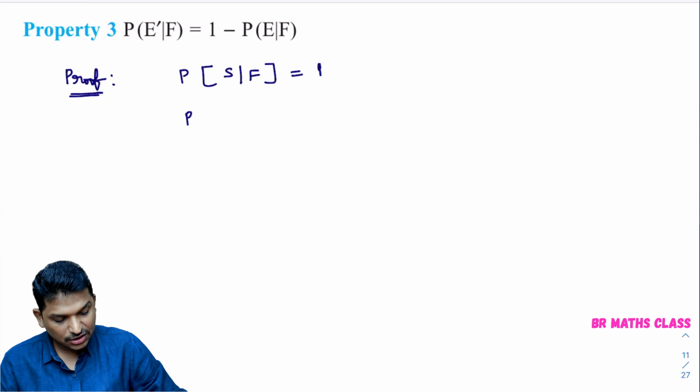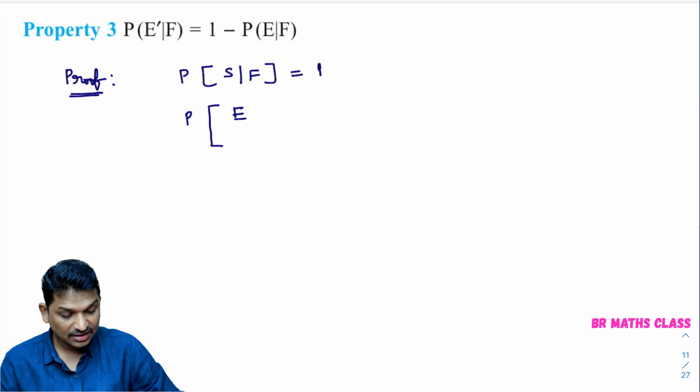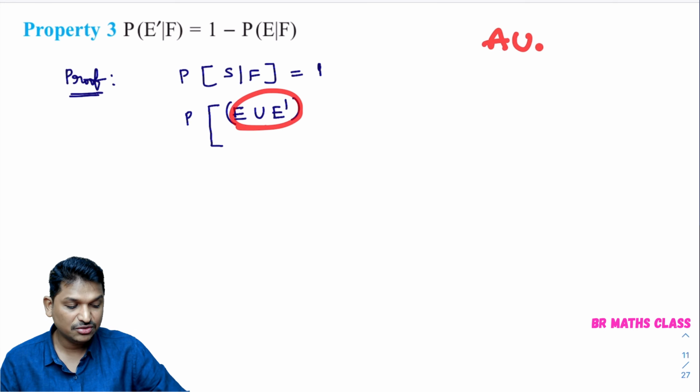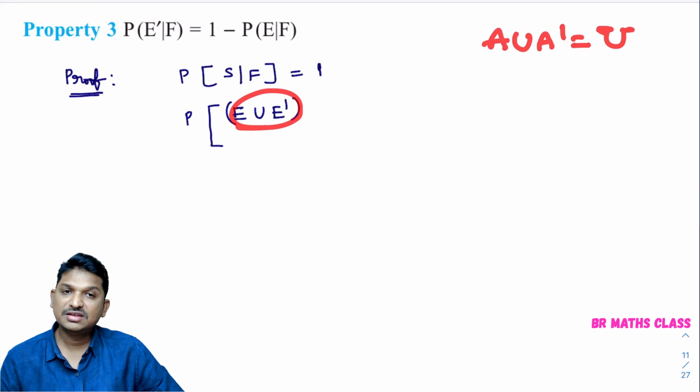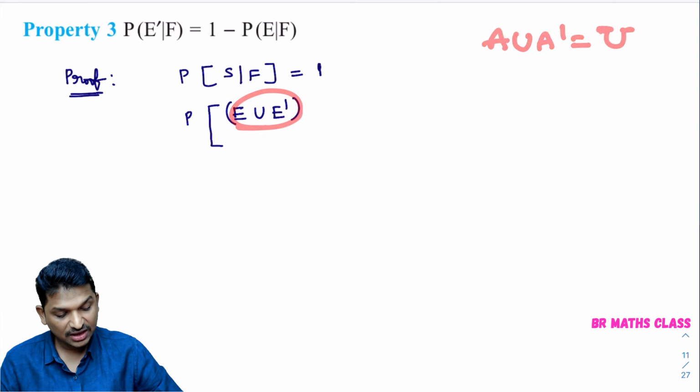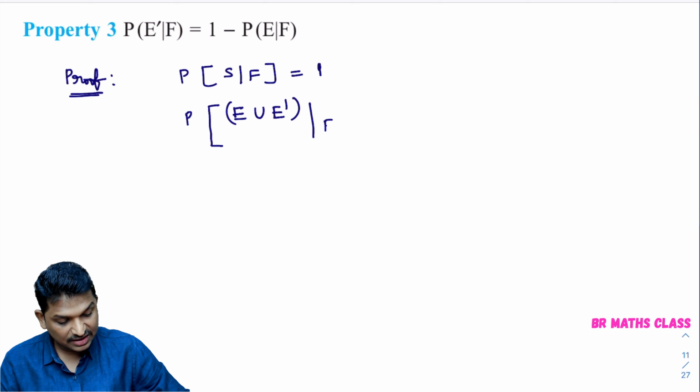Here, probability of S is there, na? S can be written like this: E union E dash. What is E union E dash? E union E dash is the sample space. In the sets chapter you learned A union A dash is the universal set. In this random experiment, the universal set is the sample space. Okay, by F equal to 1.